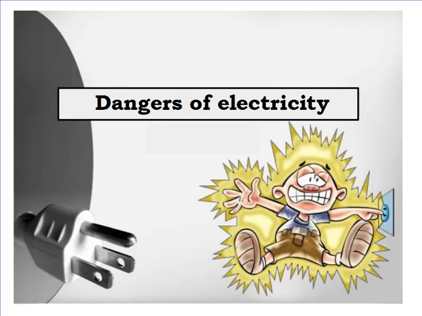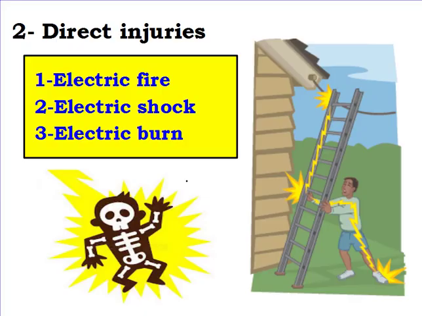Then we started to talk about the direct injuries and we said they are three types: electric fire, electric shock, and electric burn. We talked about the electric fire, the reasons causing electric fire, and how to put it off. In today's lesson, we are going to talk about the electric shock, the electric burn, some precautions in dealing with electricity, and the first aid in case of accident due to an electric shock. Let's start with the electric shock.